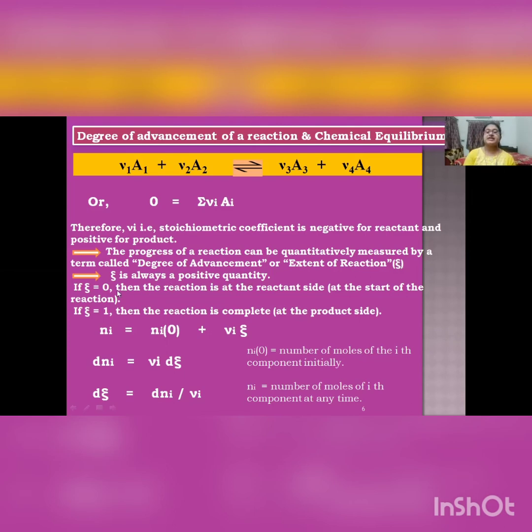If ξ is 0, then the reaction is at the reactant side, that is, at the start of the reaction. And if ξ is 1, then the reaction is complete, that is, at the product side.